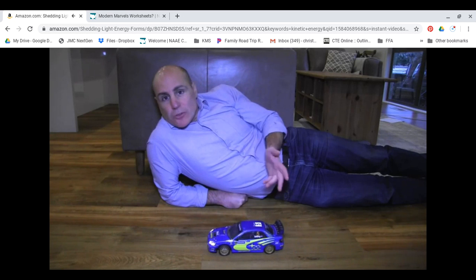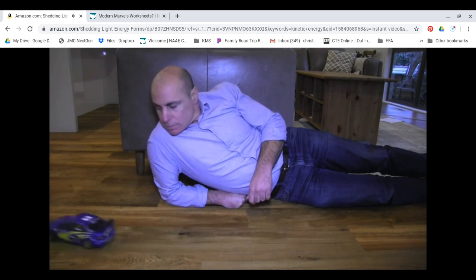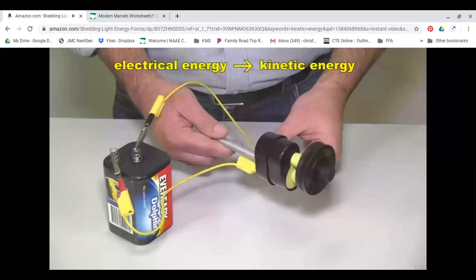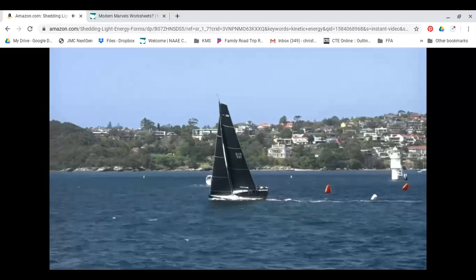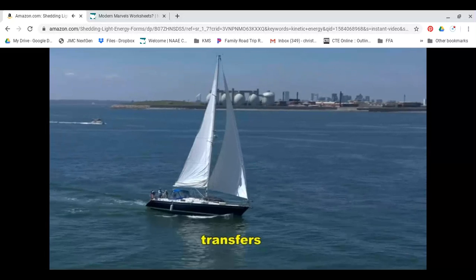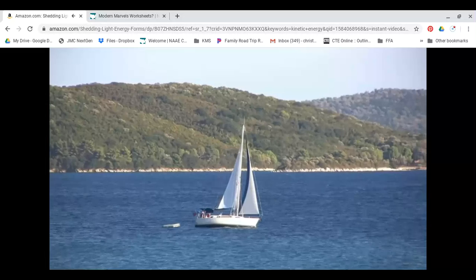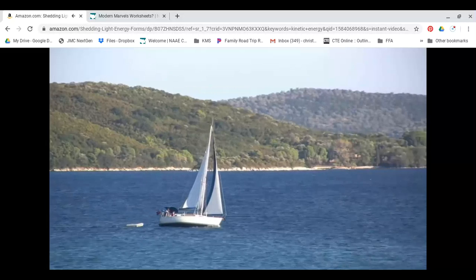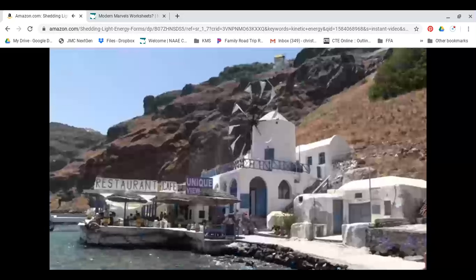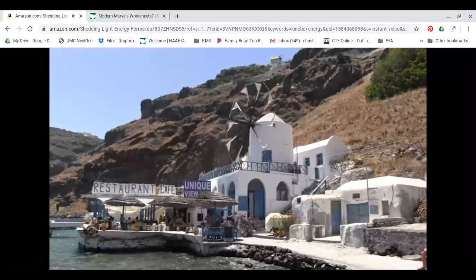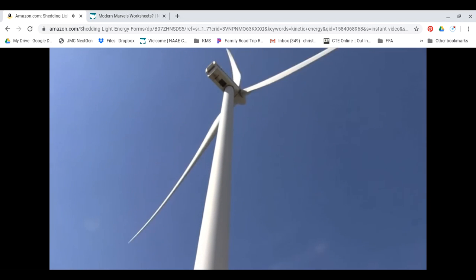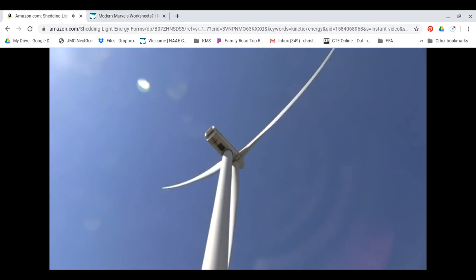Electric cars use electric motors to propel themselves. Electric motors convert electrical energy into kinetic energy. Now, as I said earlier, energy doesn't just transform from one form to another, it also transfers from one object to another. Wind has kinetic energy and can push on the sails of a boat to give the boat kinetic energy as well. Some of the wind's kinetic energy transfers to the boat. It's the same with this old windmill and with wind turbines. Some of the kinetic energy of the wind is transferred to the blades of the turbine, and so they gain kinetic energy when the wind blows.